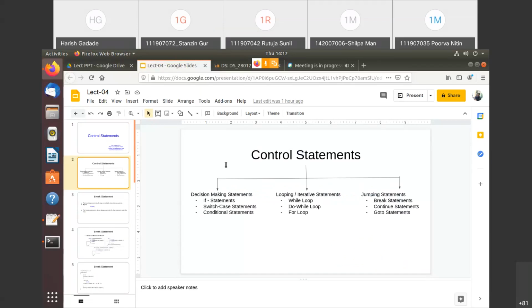So if you are having any kind of query in if else, switch case, conditional statements, loops, and the jumping statements, you can ask me. I'll give you 5 minutes. You can ask if you have any query. And same thing here also, you can ask if you have any doubt in your lab also.